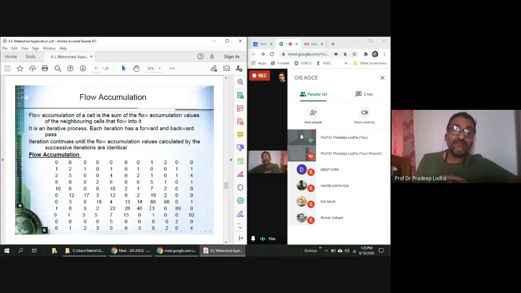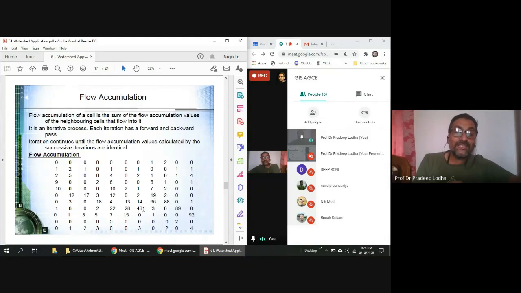This water is going somewhere. So nearby cell is this. So this 3 is contributing to this, 46 is contributing to this, 14 is contributing into this, and 19 is contributing to this. So all becoming 66, and then it is contributing to 88. Or this 19 might be directly contributing to 88, not into this.